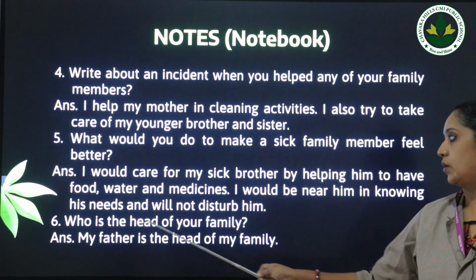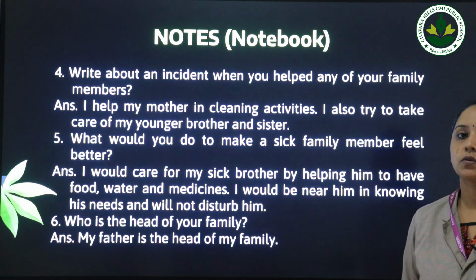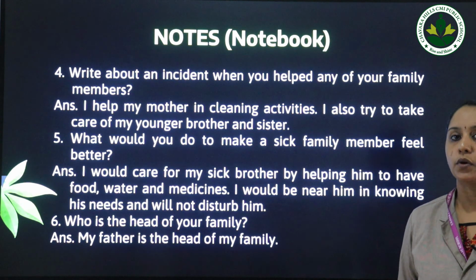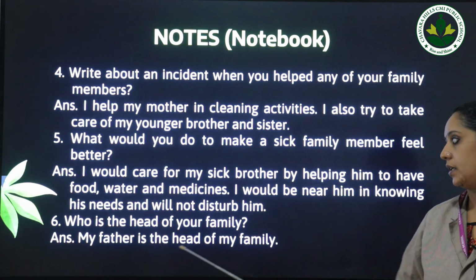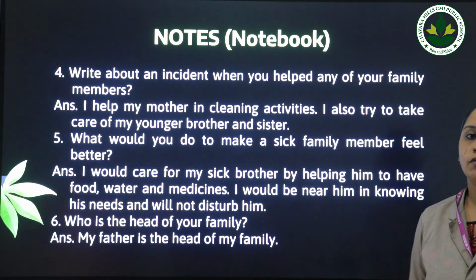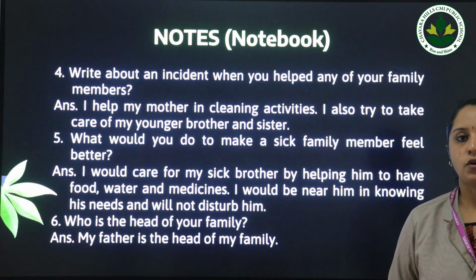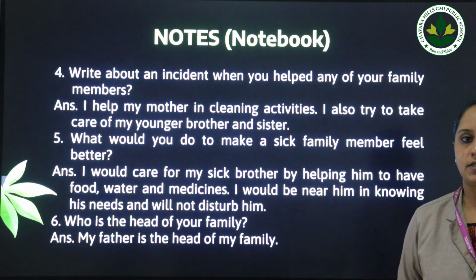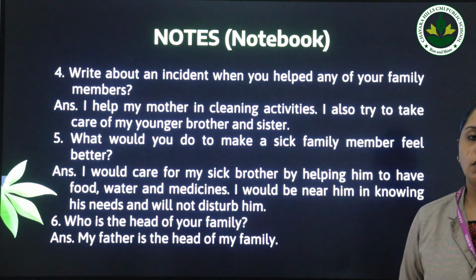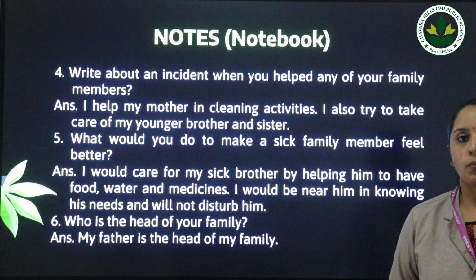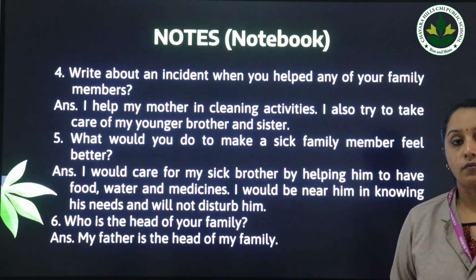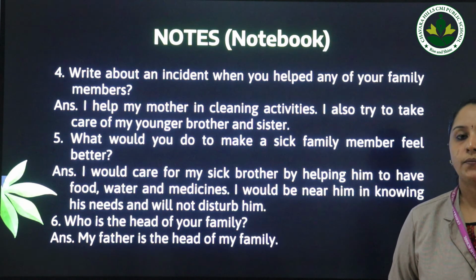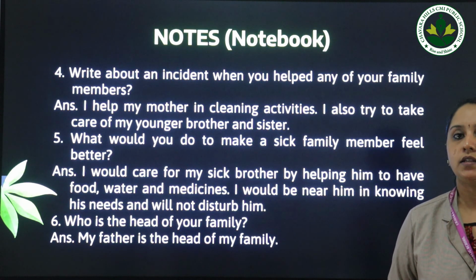Sixth question, who is the head of your family? In a small family or in a nuclear family we can write, my father is the head of my family. What about in a joint family? In a joint family, it may be the grandfather or grandmother. So according to your family situation, you can write these answers. So that's all about the question answers which you have to copy down in your notebook. You have to learn these answers. You have to write and study them also.